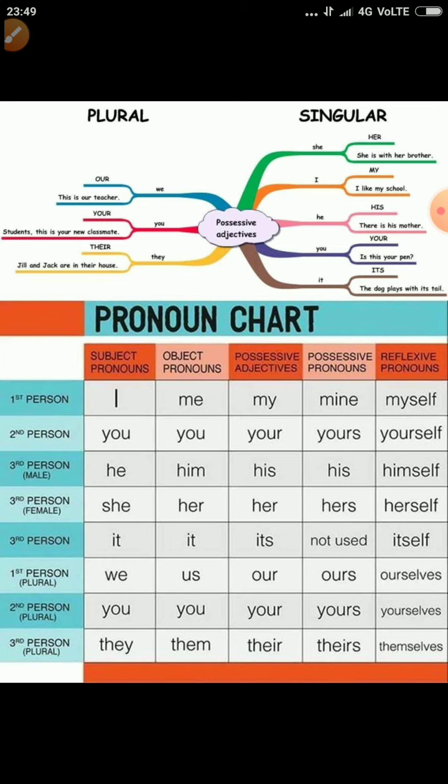Basically, as we can see here in the pronoun chart: subjective pronouns, objective pronouns, possessive adjectives, possessive pronouns, and reflexive pronouns. We have already given definitions to understand what a pronoun is and the kinds of pronoun.